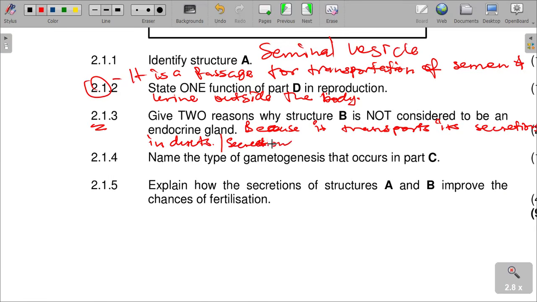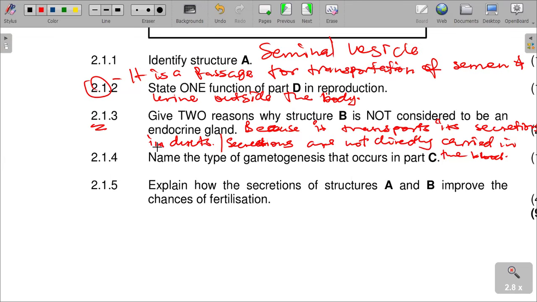Secretions are not directly carried in the blood, which is also a characteristic of what? Of endocrine glands. Endocrine glands are ductless. The secretions are deposited into the blood and then transported to their target organs in the blood. That is exactly how endocrine glands perform their functions.